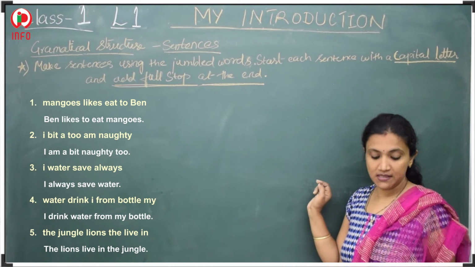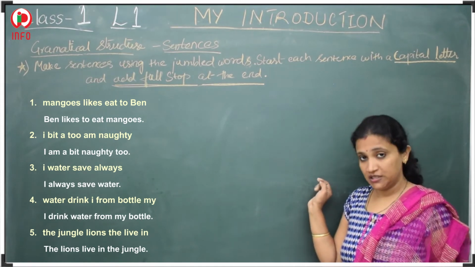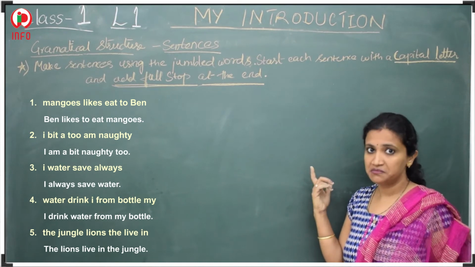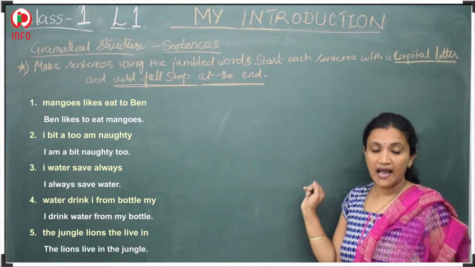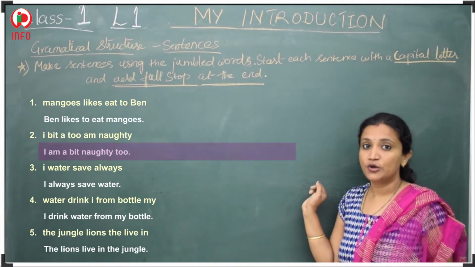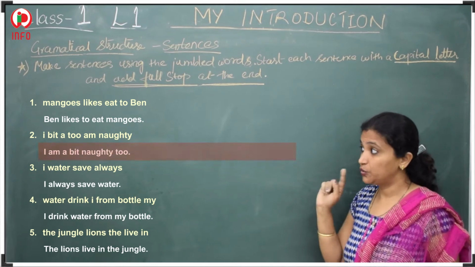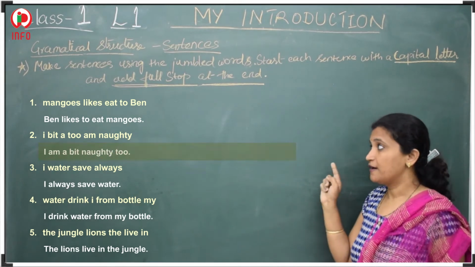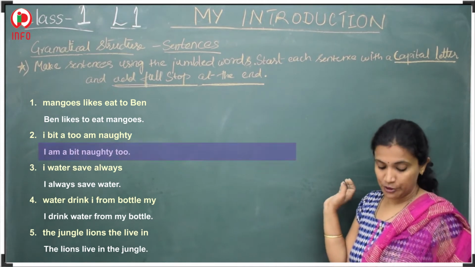The second one is "I bit a too, I am naughty." No meaning. So what do we have to do? I am a bit naughty too. Yes, I am a bit naughty too. I should be capital. After "too", there should be a full stop.